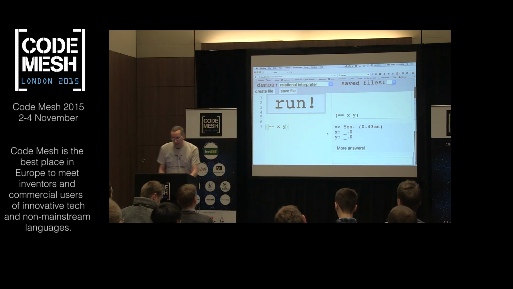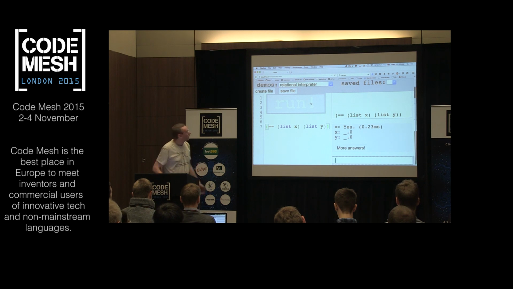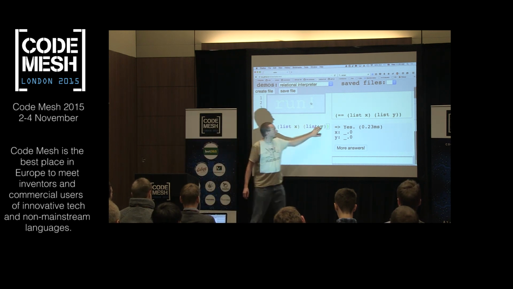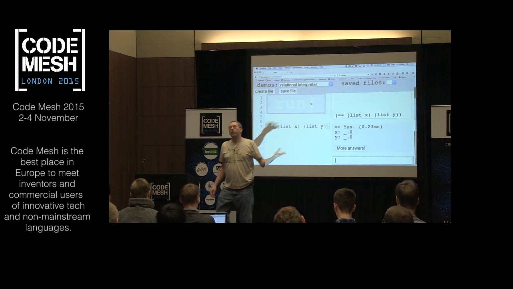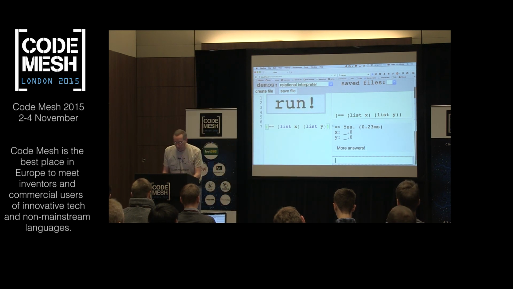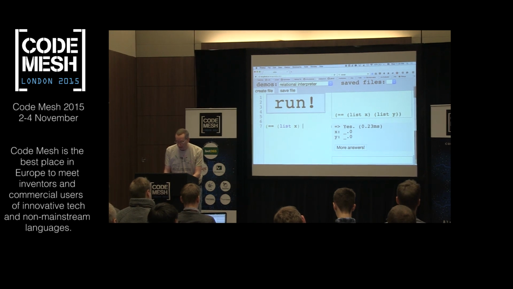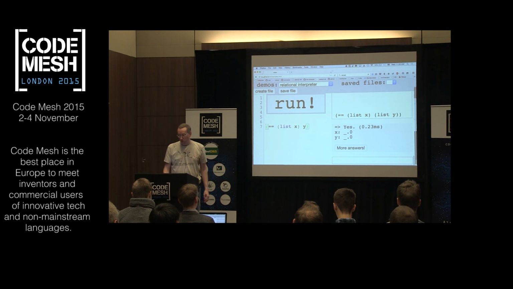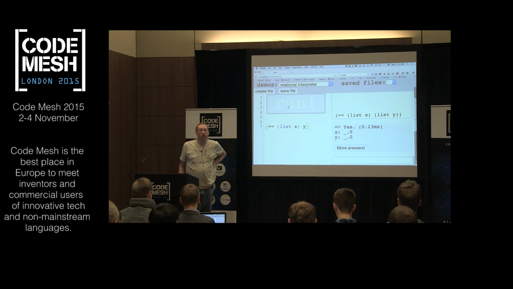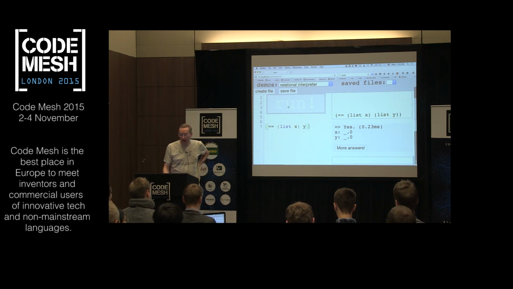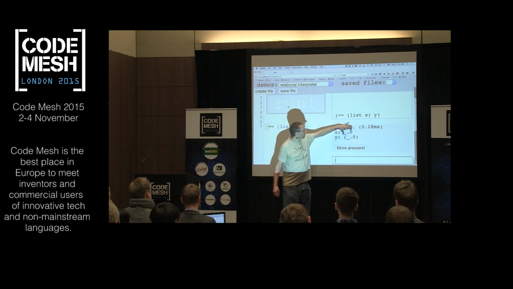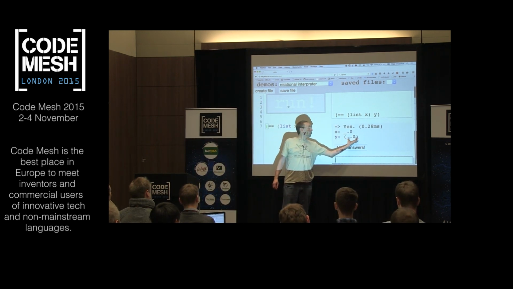And of course, we can have more complicated data structures. So we could do, I think Venire has this. Let's see if Venire has list. Yeah. So Venire has list in it. So we're creating a list containing x and a list containing y. And because they have the same structure, that's fine also, okay? But if we had, say, list x and y, well, what would happen in this case? Is it going to succeed? Is it going to fail? It's going to be yes. And notice we have the same logic variable here for the x, but now y wraps a list around it.